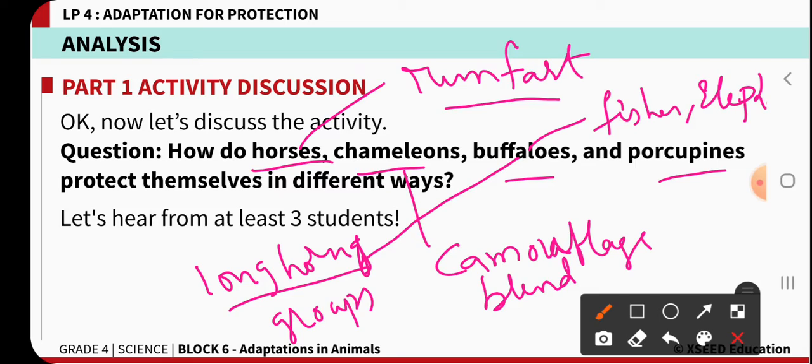One is a long horn that helps the animal to fight with the predator, and the second one is they are living in groups. So when you are living in groups, that helps the animal to defend itself with the help of that group. Now the third animal is the porcupine. It is an animal having quills or spines. With the help of these quills or spines, this animal will hurt the other animal.